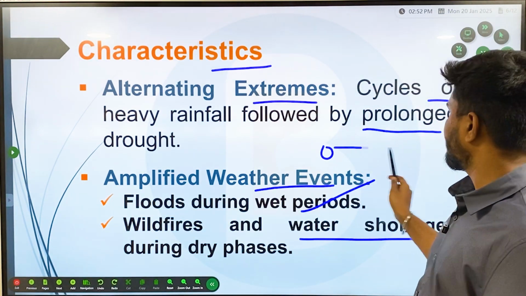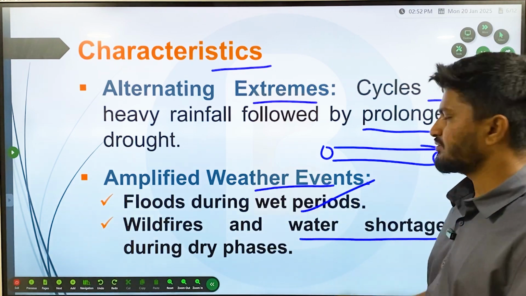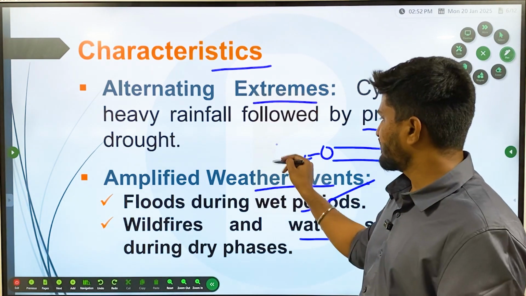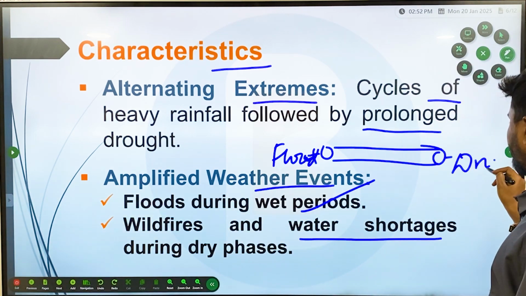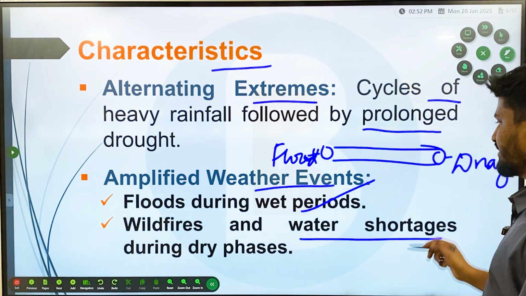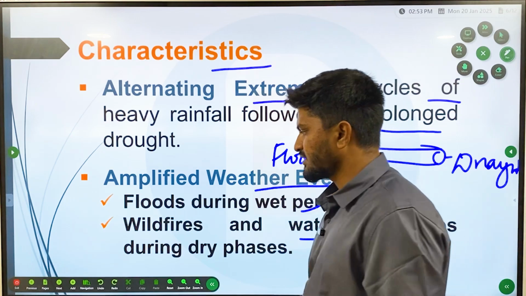That is extremely opposite, like a single pole. Here it is flooding during the wet period, and here it is drought during the dry period. Extremely opposite events.